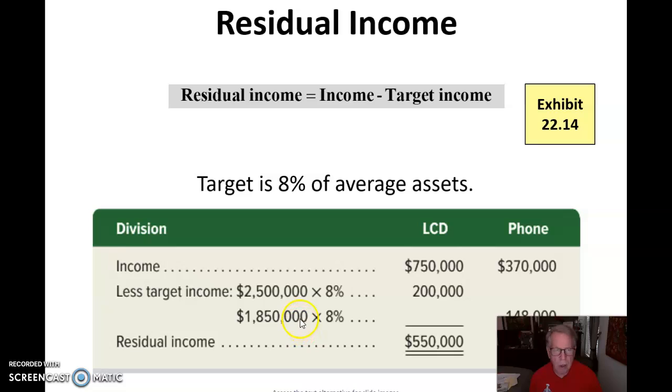For the phone division, I'm going to take 1,850,000 times 8%, which gives me 148,000. I subtract those target incomes from my actual incomes, and that is the residual income for these two divisions: 550,000 for the LCD and 222,000 for the phone division.